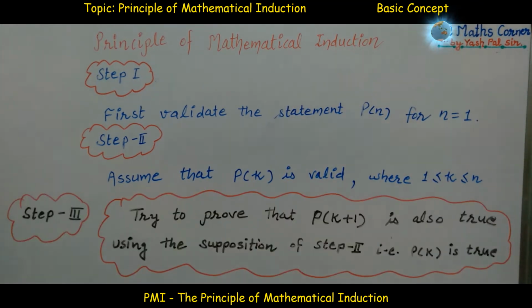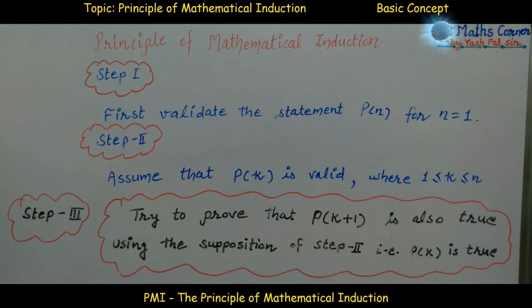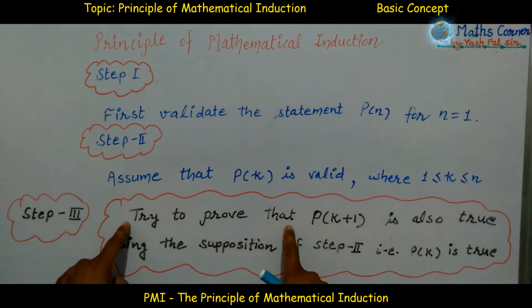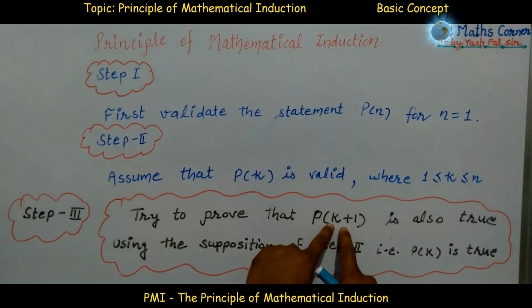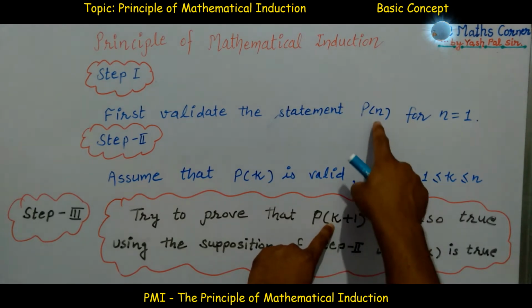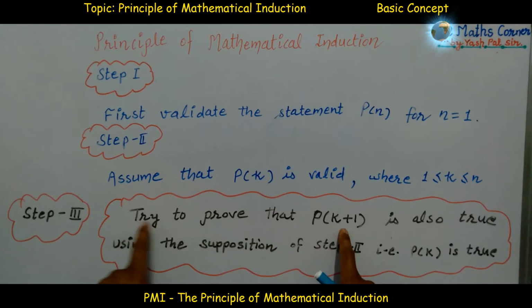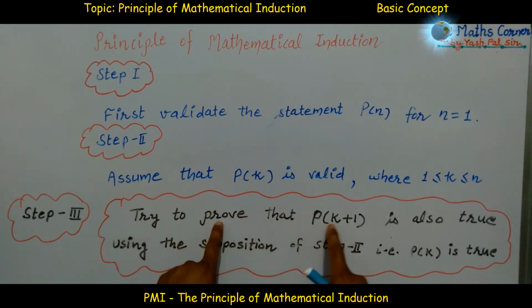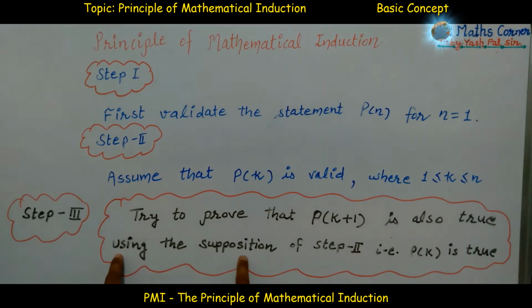Now step 3, a very important step in the principle of mathematical induction: try to prove that P(k+1), that is, if we substitute n equal to k plus 1 in the given statement, then P(k+1) is also true by using the supposition of step 2.